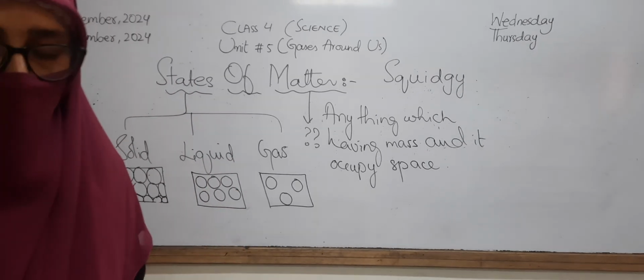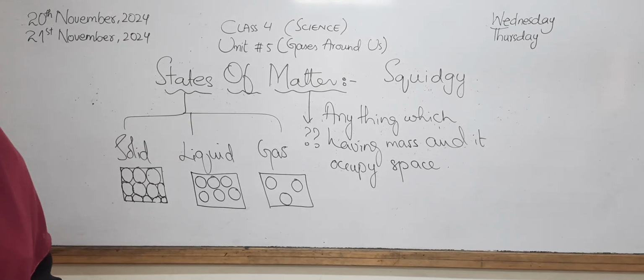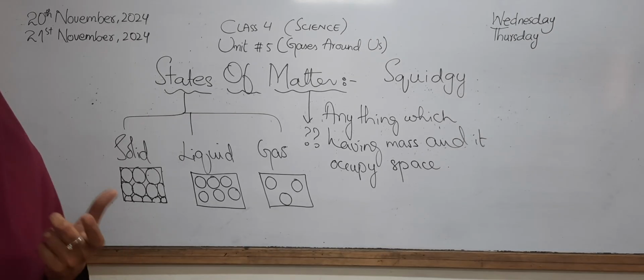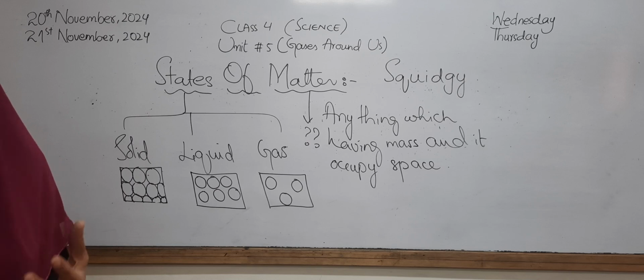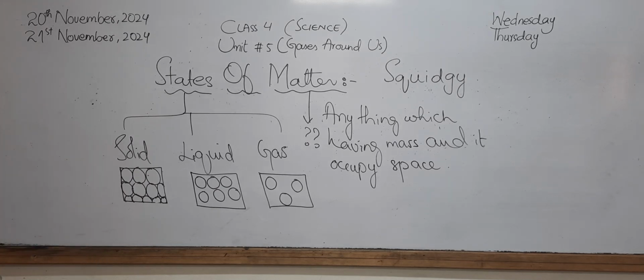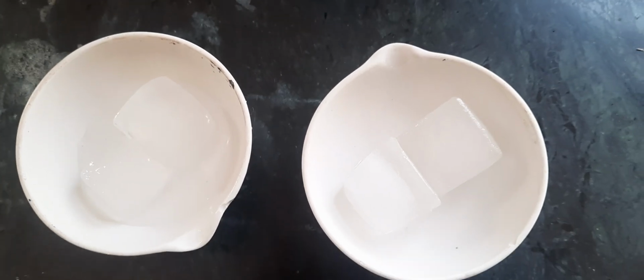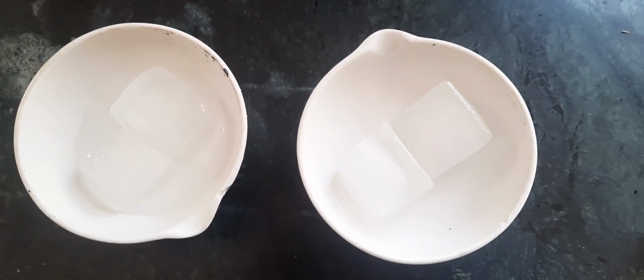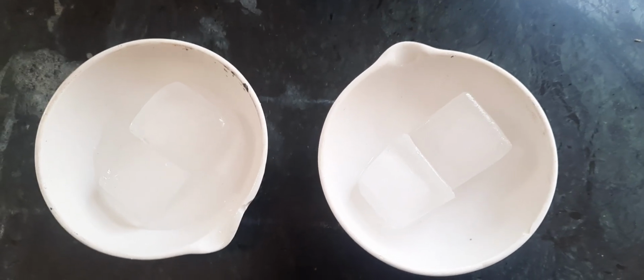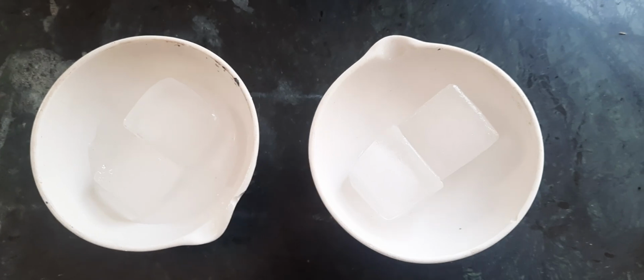Okay, so now we will discuss one substance that can exist in all three states of matter. The substance that can exist in all three states of matter is water.